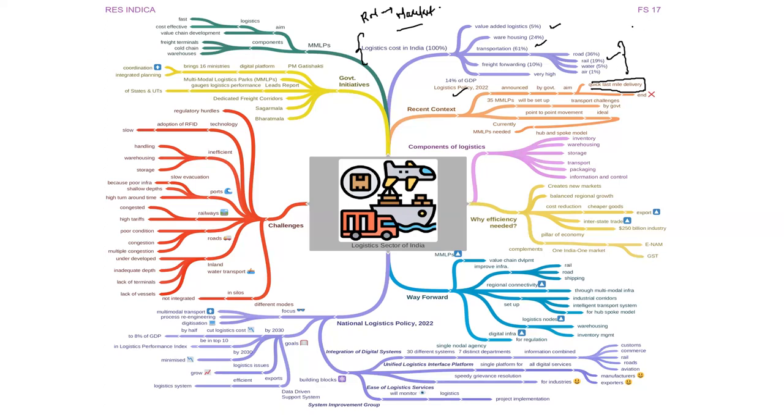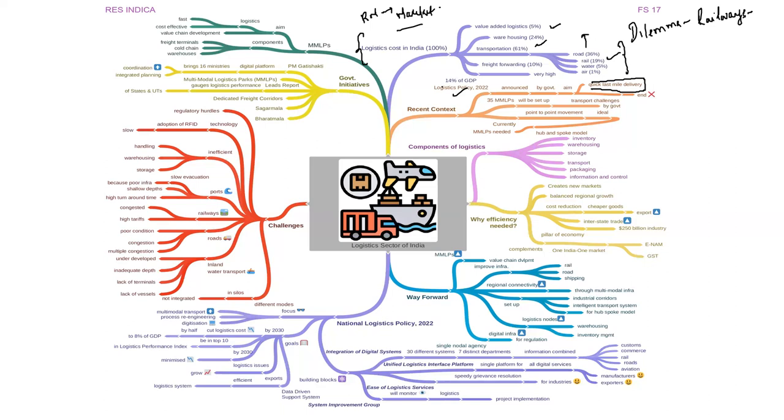You can observe the dilemma over here. We all very well know that if you transport your goods, mainly goods, through railways, then this is cheaper. But still, if you see the breakup, we transport the maximum of our goods through the roadway medium. So this is one of the challenges which we need to counter in the near future.